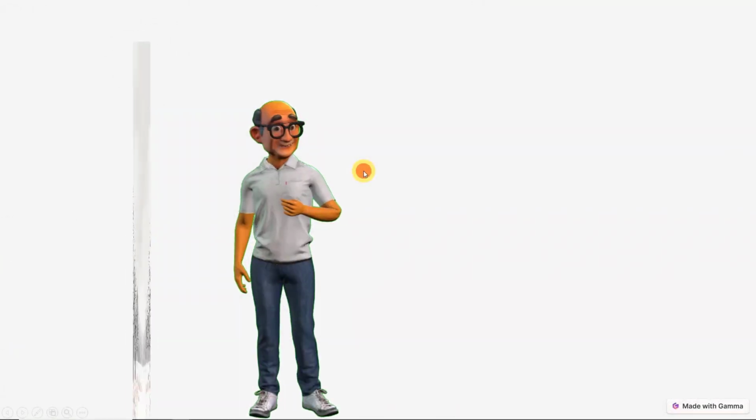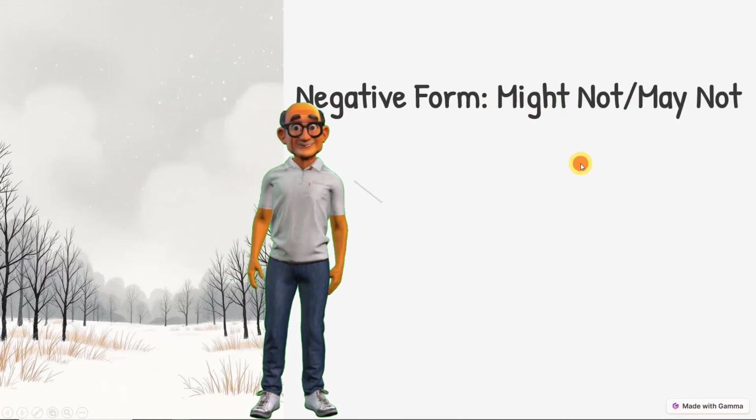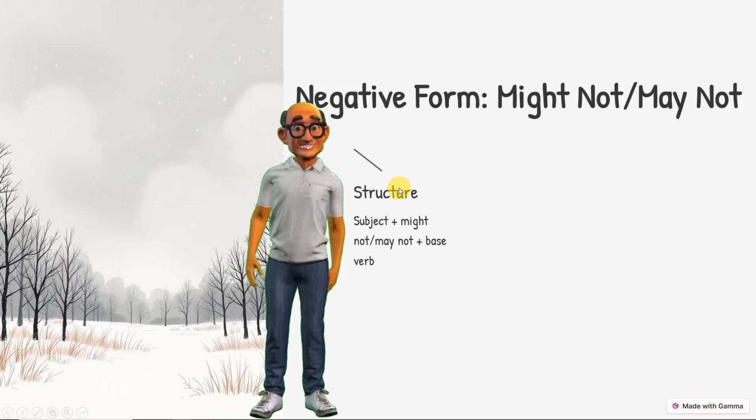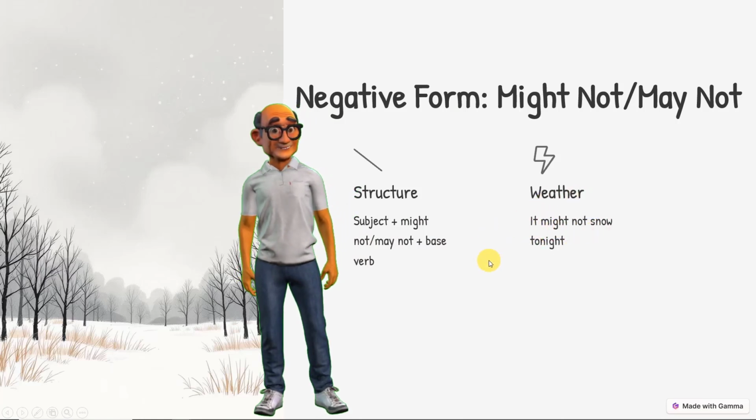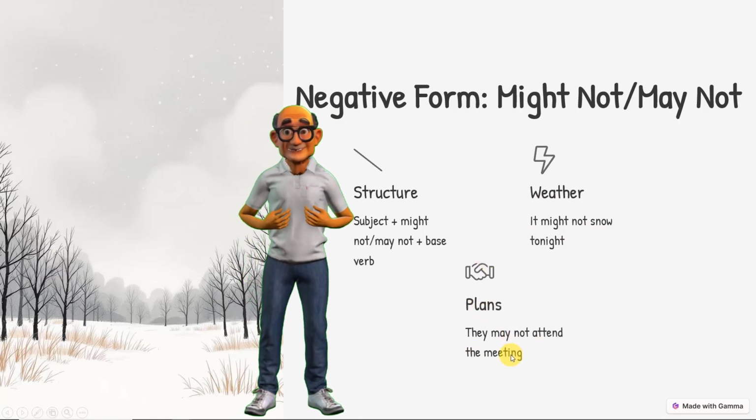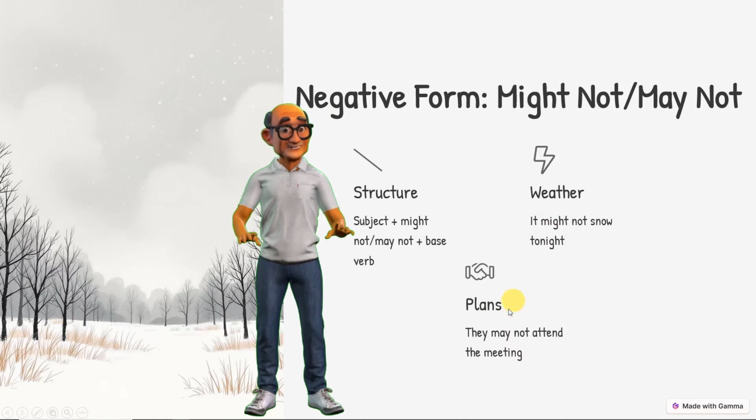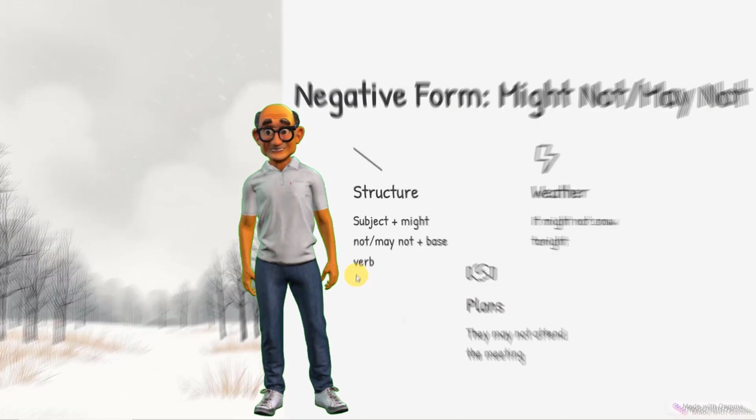Okay, let's look at the negative form, huh? Might not or may not. The structure, subject plus might not or may not plus the base verb. About the weather, it might not snow tonight. Plans, they may not attend the meeting. That's the basic form of it, guys. I think we will be continuing with some exercise in the next one, and then you'll see more clearly how to use and how to do it.